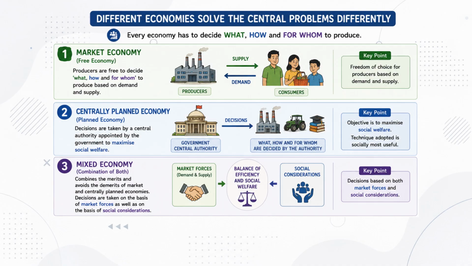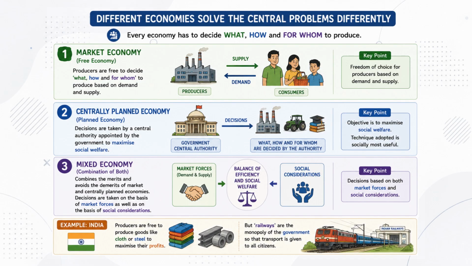A mixed economy combines the merits and avoids the demerits of both market and centrally planned economies. Decisions are based on both market forces and social considerations. For example, in India, producers are generally free to produce goods such as cloth or steel to maximize their profits. However, the railways are largely controlled by the government, helping ensure that transport services are available across the country.